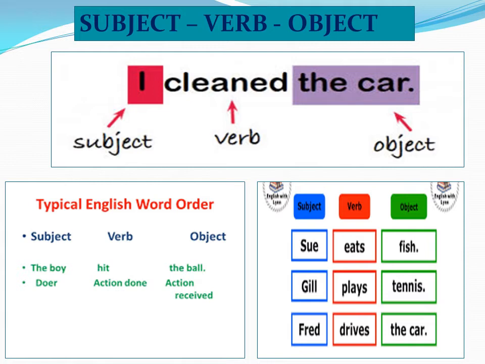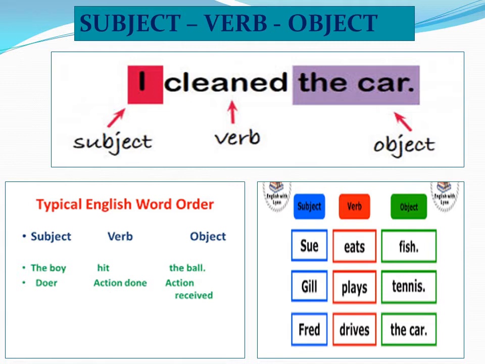Fred drives the car. Who is driving? Fred. So Fred is the subject. And what is being driven? Who is taking the driving action? Car is taking the driving action. So car is the object. And what is drive? It's an action. That is a verb. Are you clear, children?